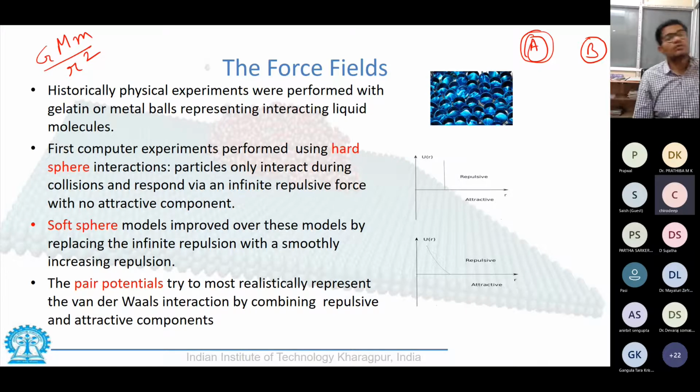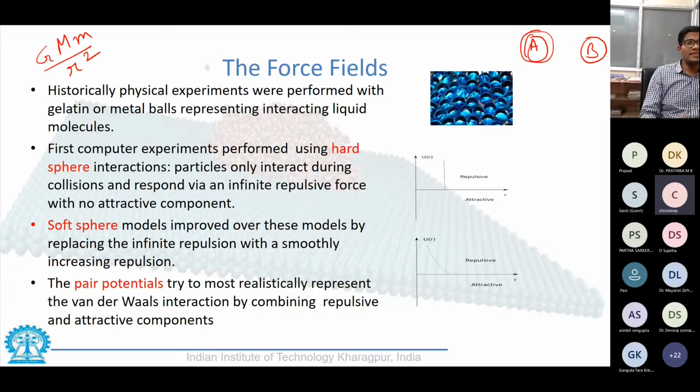As opposed to that, when we talk about molecular scale, we are more often than not talking about electromagnetic force or electrostatic force. In those cases, two particles would not be interacting with each other at a long distance. As they come closer to each other, there would be an attractive energy, and they would attract each other. And finally, when they come very close to each other, they would start repelling each other.